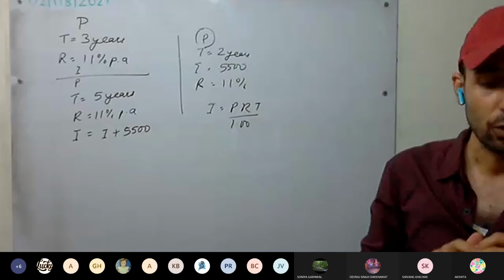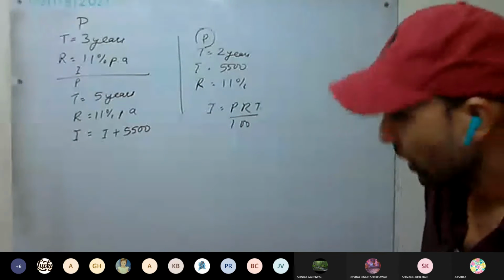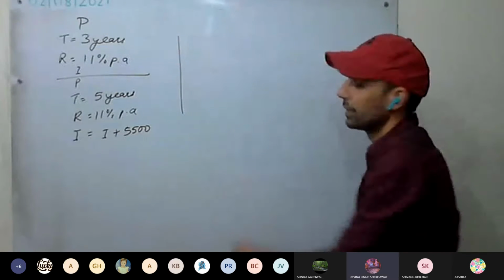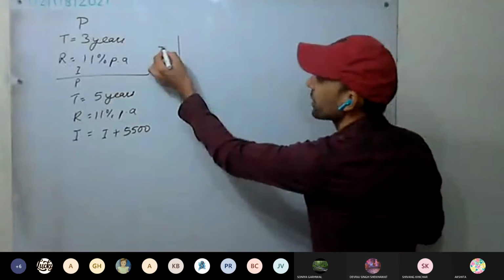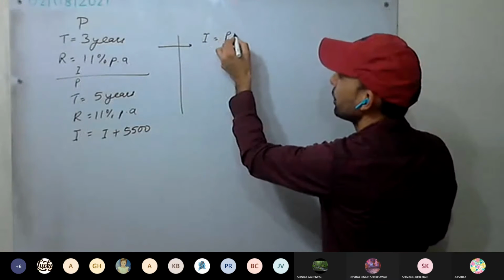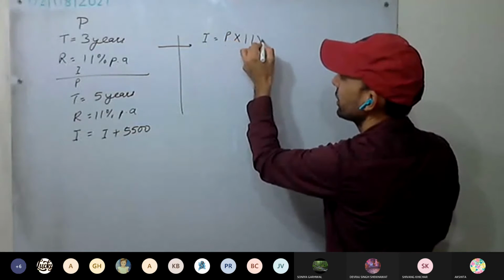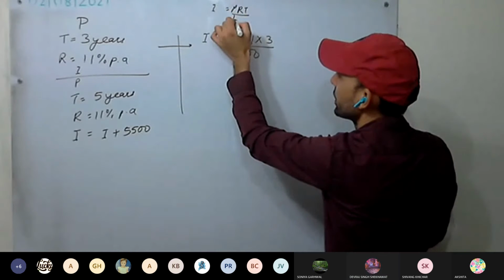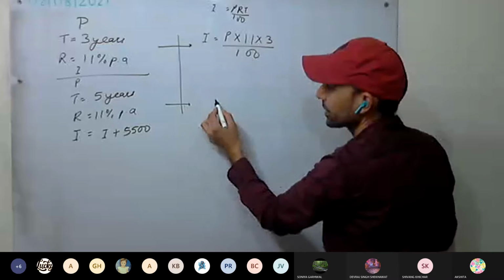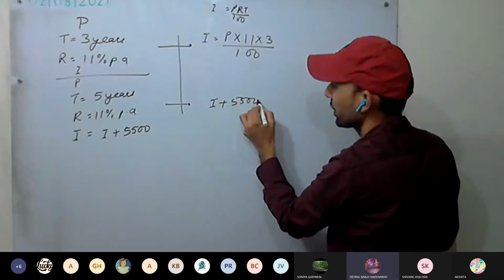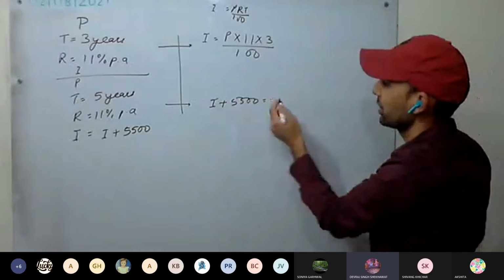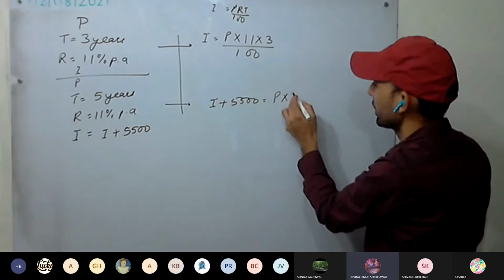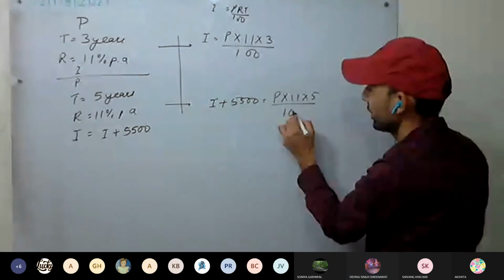By the long method, how do we calculate? From the first case, we calculate interest I equal to P into R into T upon 100, that is, P into 11 into 3 divided by 100. This is simple interest. Second case: I plus 5,500 equal to P into 11 into 5 divided by 100.